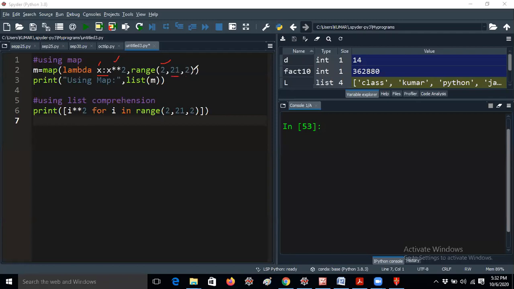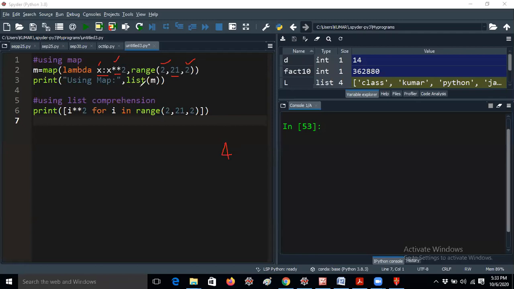Range function also takes the step size as one of the parameters. So it will be incremented by 2, plus 2. The first, 2 power 2, will be printed, since I asked about the even numbers only. After 2 power 2, that means 4, the next will be printed. This is the power operator, you know already.